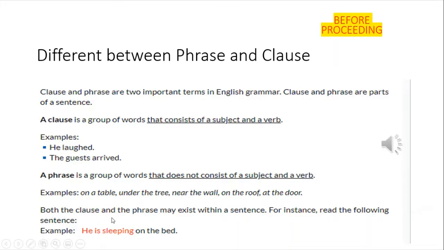Both the clause and the phrase may exist within a sentence. For instance, read the following. This is one sentence. Example: he is sleeping on the bed. Where is the clause and where is the phrase? The clause: he is sleeping, and the phrase: on the bed.